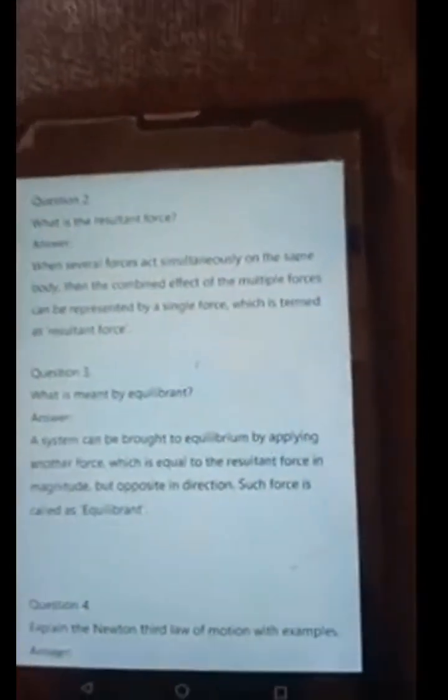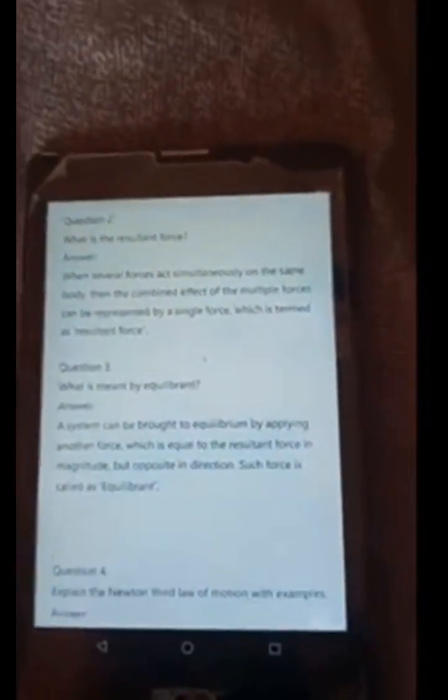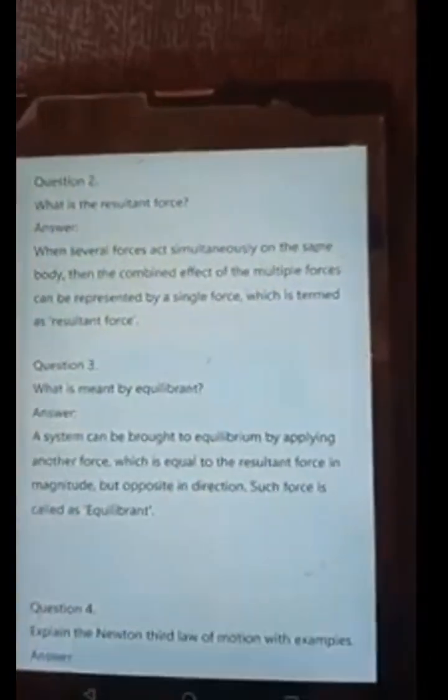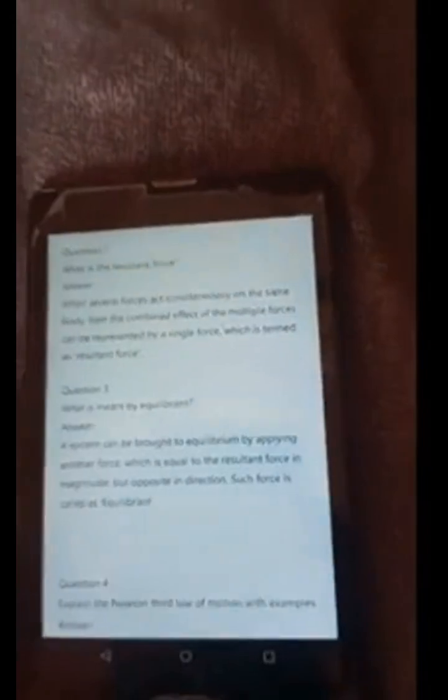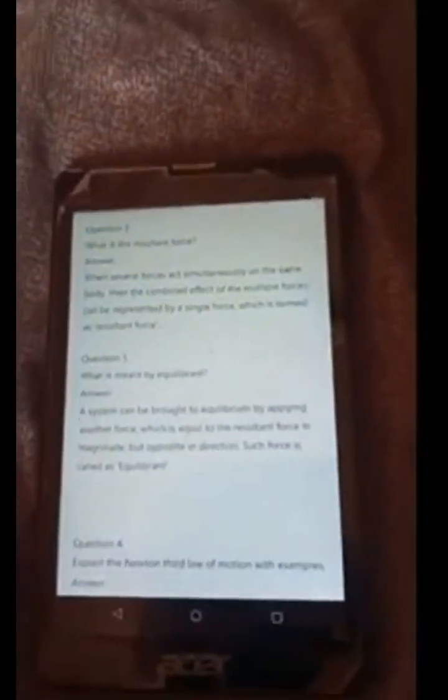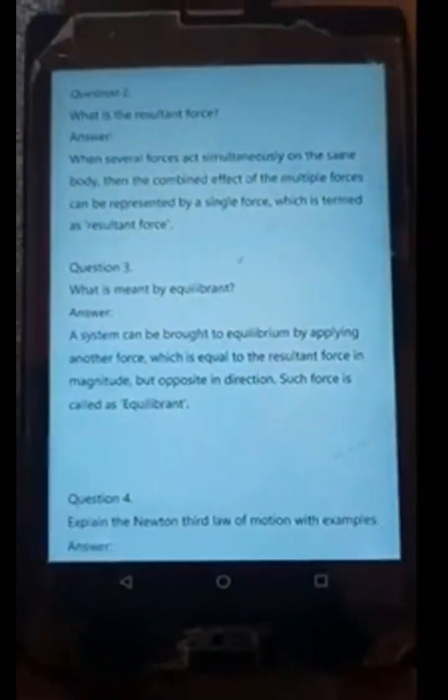What is the resultant force? When several forces act simultaneously on the same body, the combined effect of the multiple forces can be represented by a single force, which is termed the resultant force. What is meant by equilibrium?